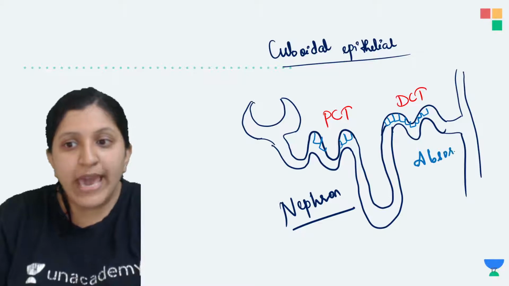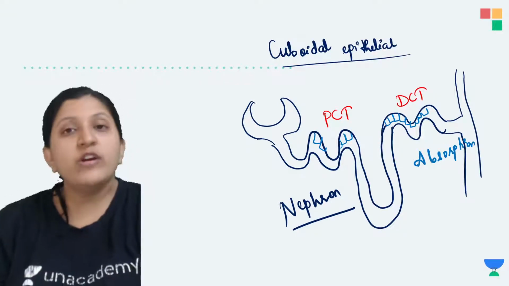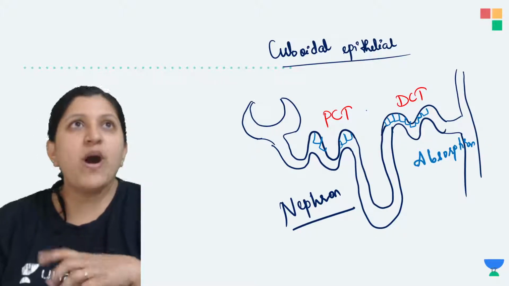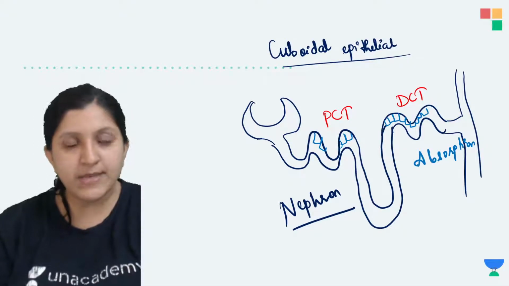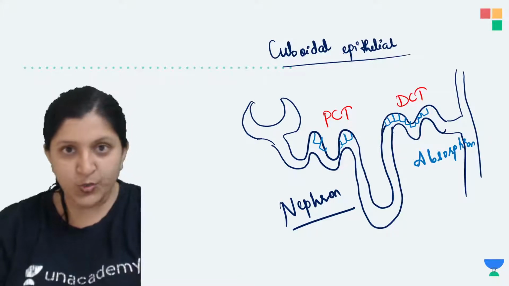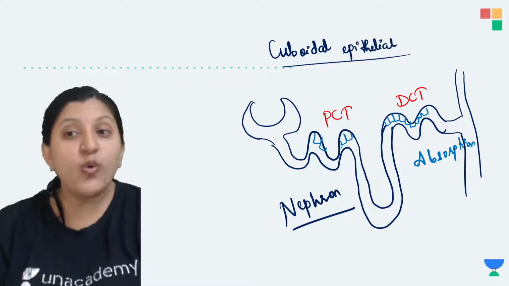So what is being absorbed? The water is being absorbed, and some secretion we can also find here. Let's say you are taking a medication, that means you are taking tablets. Any excess amount of drugs that you are consuming will be secreted, only the excess one.